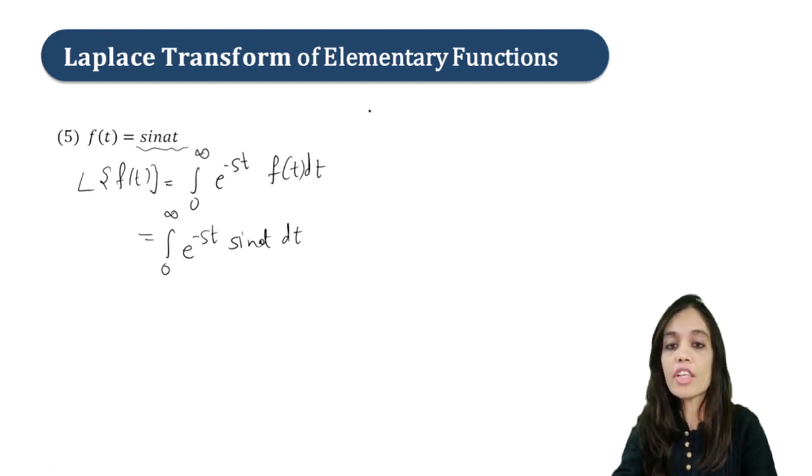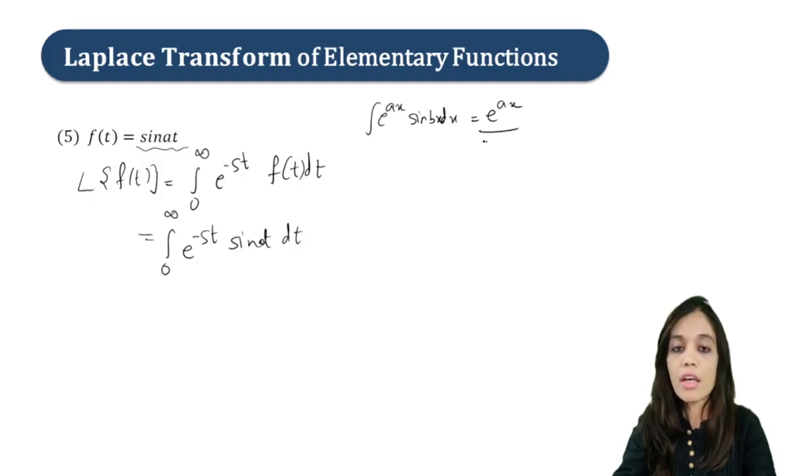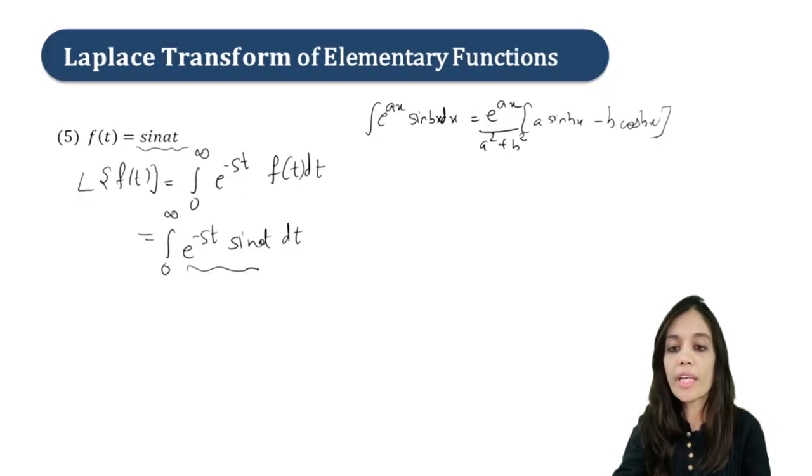Right? Now we know our formula, that is integration e raised to ax sin bx dx will be equal to e raised to ax upon a square plus b square, times a sin bx minus b cos bx, right? So this is the formula. Now you compare these two, fine. So from this we can say that a is minus s and our b is a. Substitute these two things in this formula.